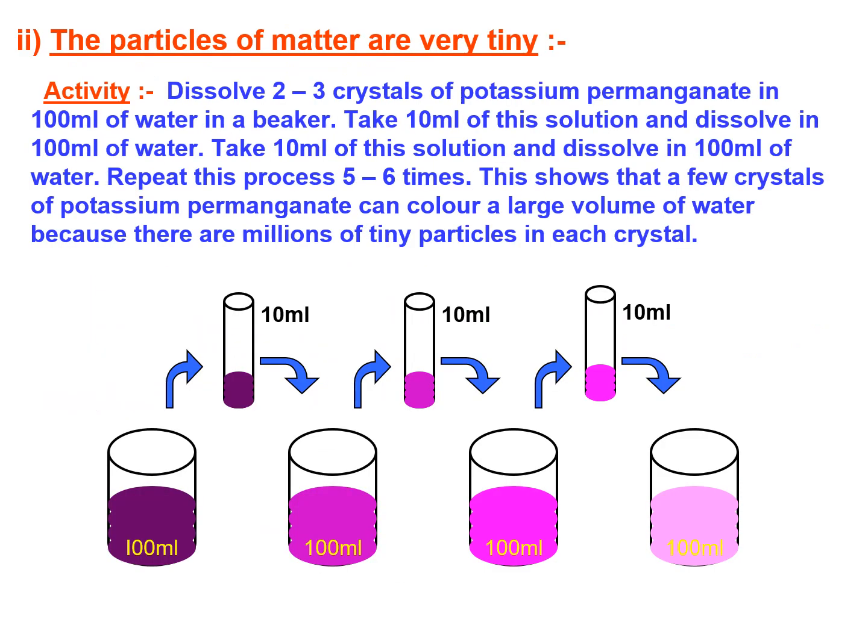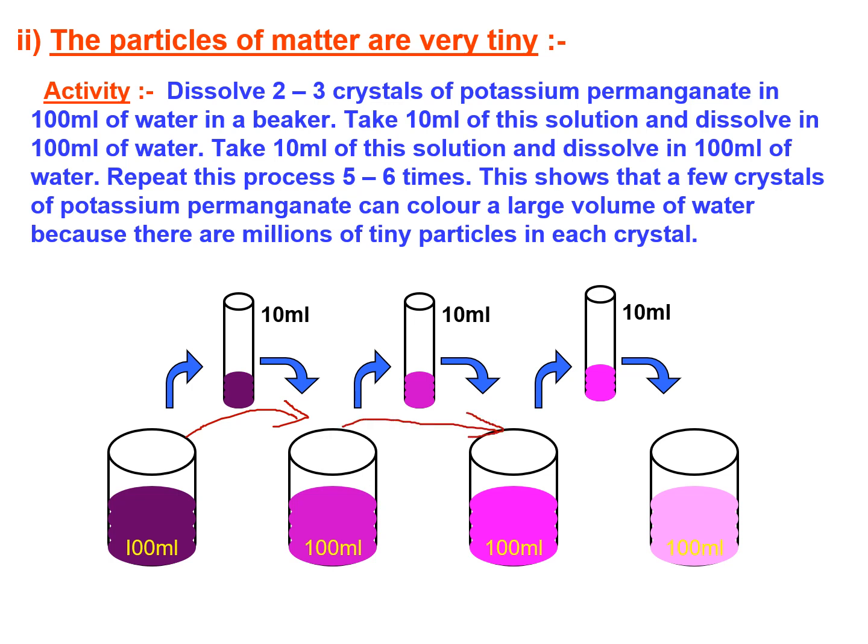Particles of matter are very tiny. For this experiment, I dissolve 2 to 3 crystals of potassium permanganate in 100 ml of water, and from here you take 10 ml and shift to this bottle. From here you take 10 ml and shift to this bottle. And from here you take 10 ml and shift to the next one.